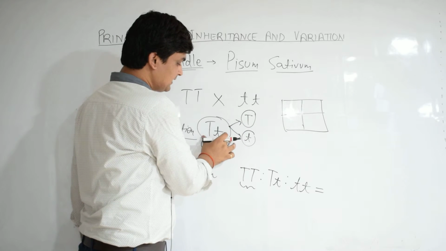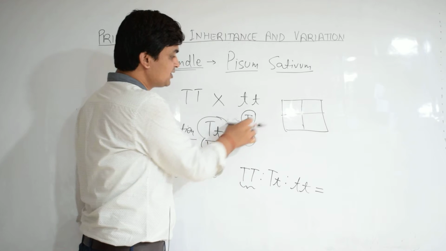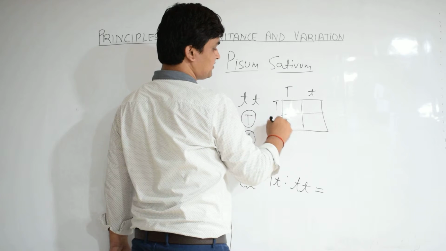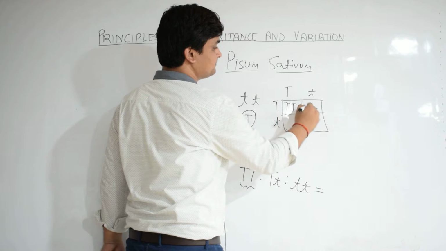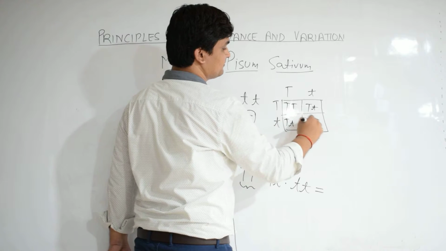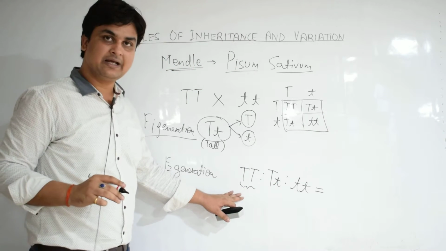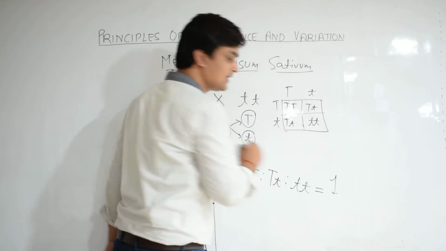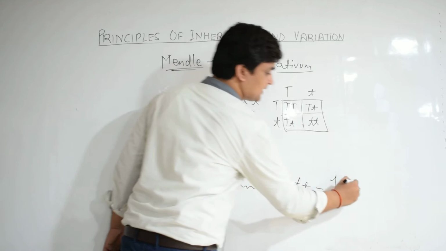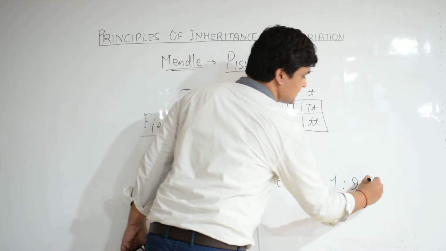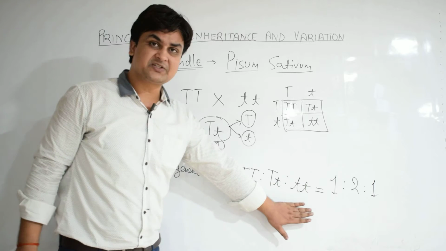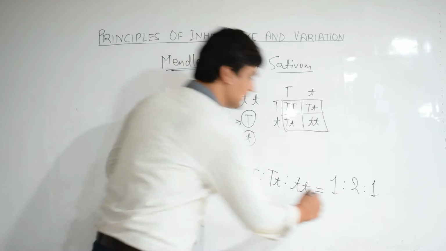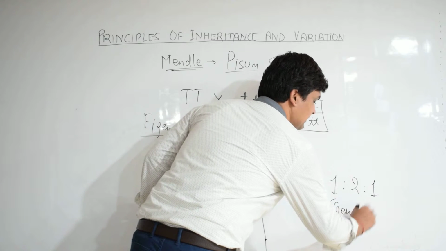As selfing of this plant was conducted, we will get a total of 4 gametes. Now very simply, we can hybridize and ultimately we get this status. There is one capital T capital T, two capital T small t and one small t small t. So this ratio of a monohybrid cross in the F2 generation is known as the genotypic ratio.